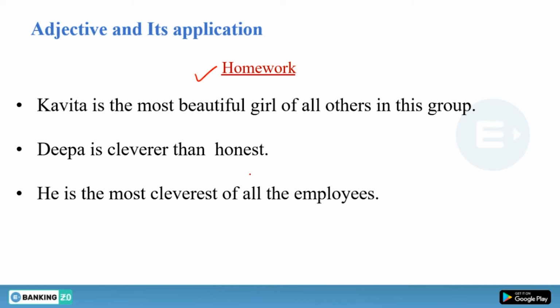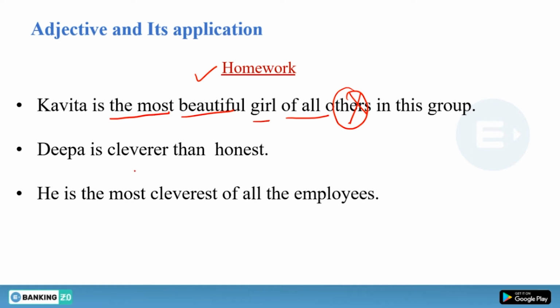So Kavita is the most beautiful girl of all others in this group. So we have the and then most beautiful, the superlative degree, and then girl of all others. So what you need to do, you just simply need to remove others from here. Kavita is the most beautiful girl of all in this group. That is fine. Now second sentence is saying Deepa is cleverer than honest.